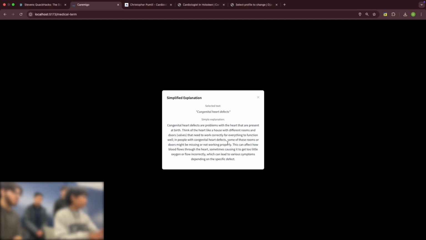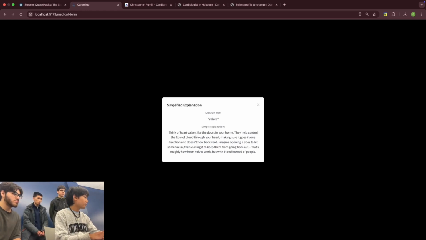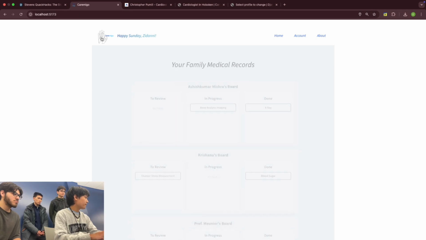But let's say we don't know what a valve is. Let's also search with AI. There we go. Heart valves are like doors in your home. That's awesome. So now that we're done analyzing, we could easily go back.